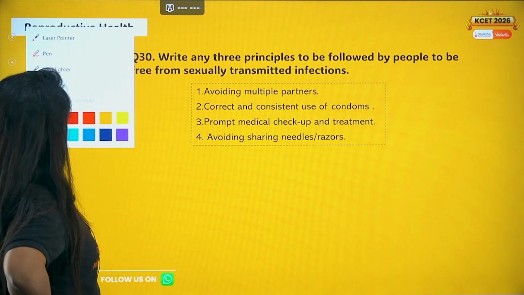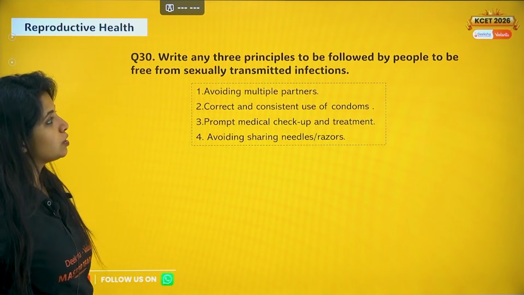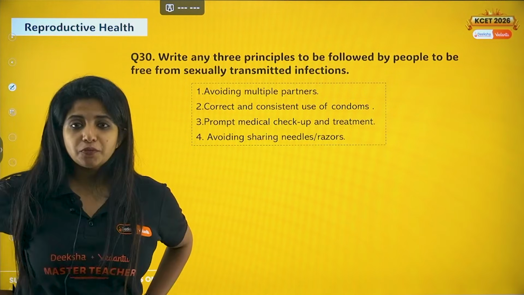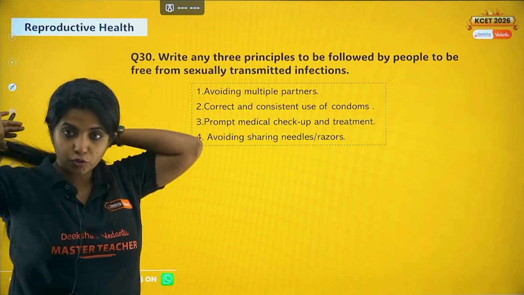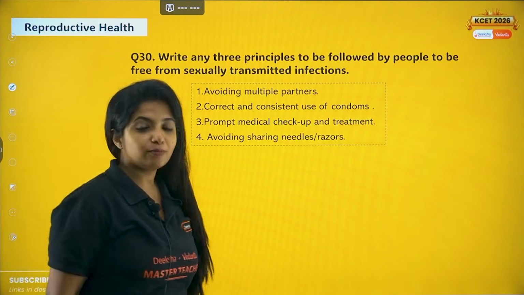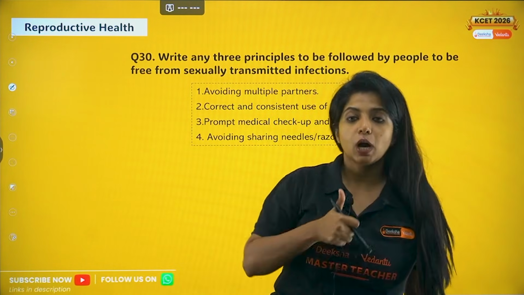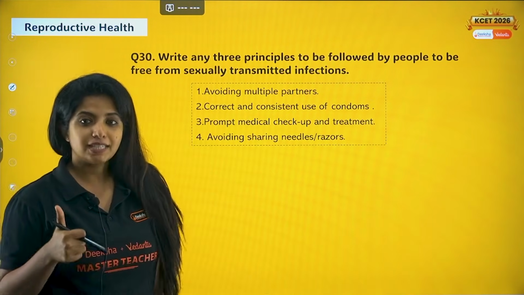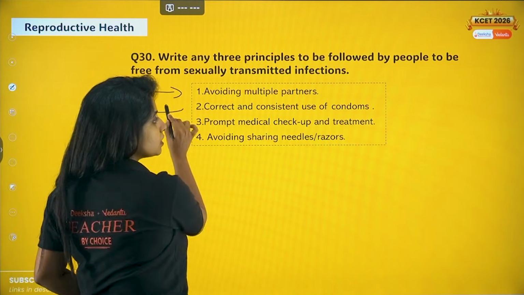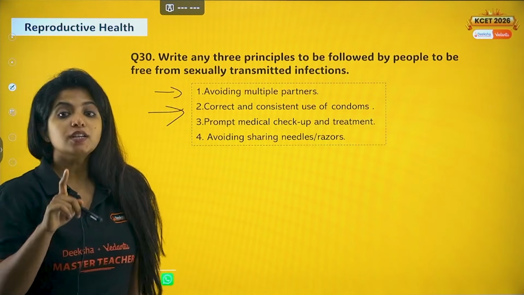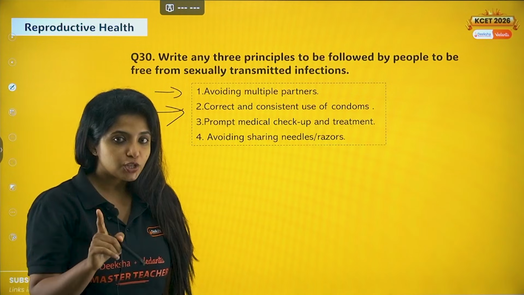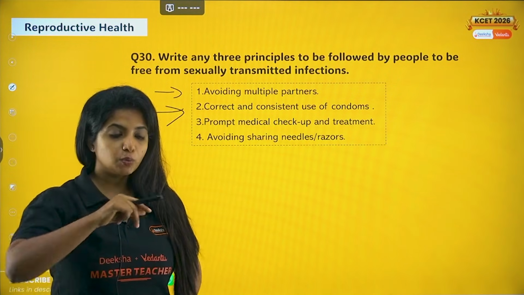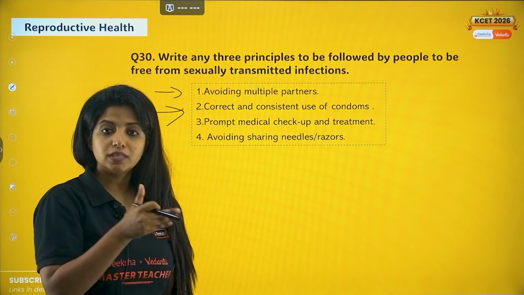Now question number 30. Write any 3 principles to be followed by people to be free from sexually transmitted infections. So what are the 3 principles that need to be followed to make people safe from sexually transmitted infection? First thing, avoid multiple partners, because that leads to more chances of STDs. Second, correct and consistent use of condoms, because a condom is the only contraceptive which prevents conception and also prevents sexually transmitted infections. Why? Because when you wear a condom, there are no genital fluids being mixed.